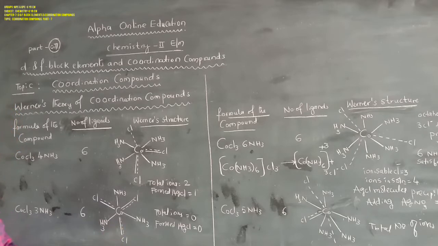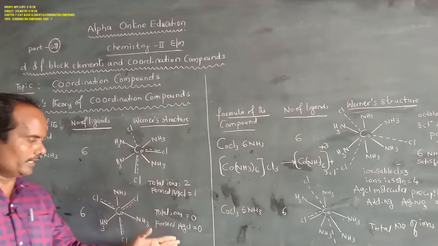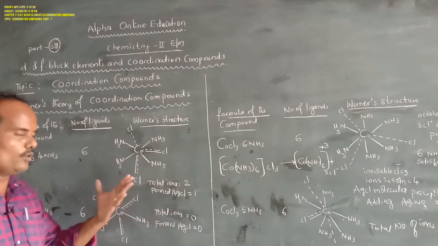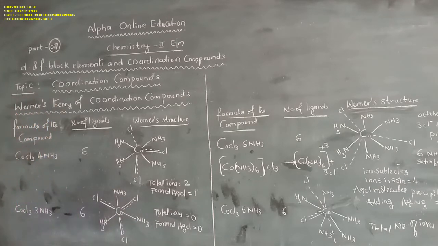When this CoCl3·3NH3 molecule is dissolved in water, how many ions are formed? There are no ions, because of its structure: [Co(NH3)3Cl3]. So this is the coordination compound.